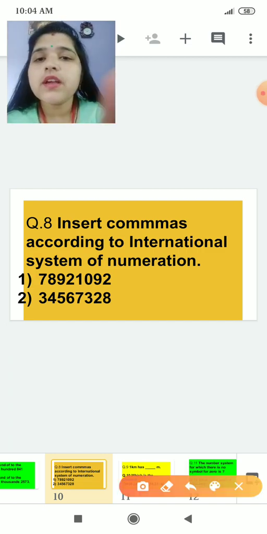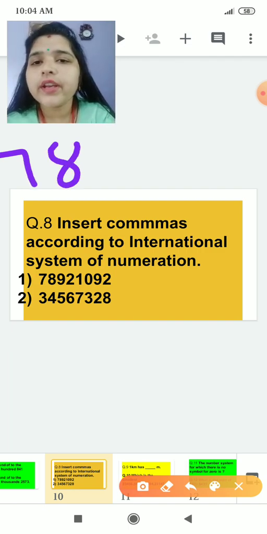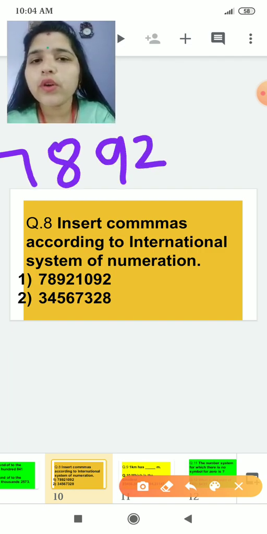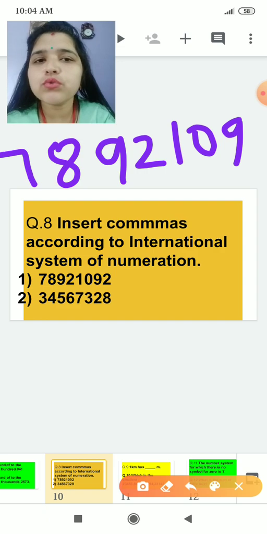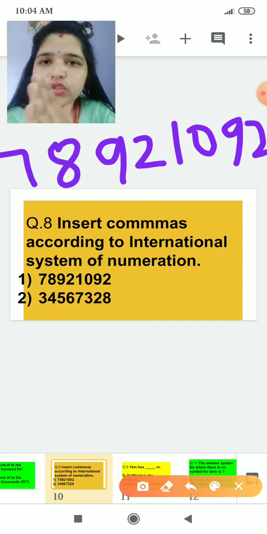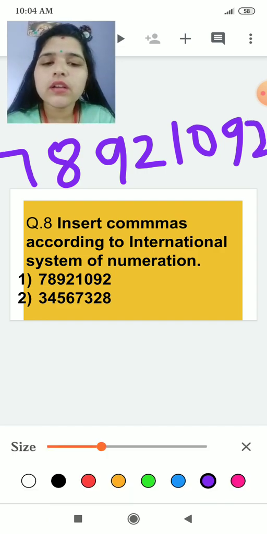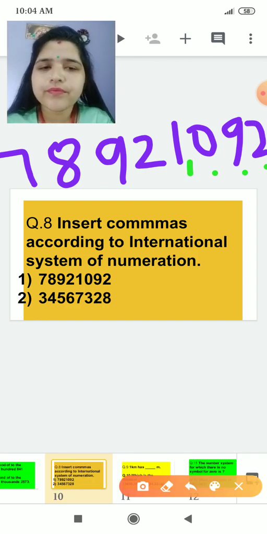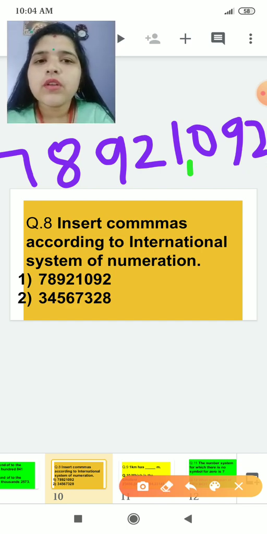It means the number is 78921092. After each 3 places we will put a comma. See, 1 2 3, we will put a comma here. Then 1 2 3, then the comma will come here. So this is the number which we will get for the International System of Numeration.